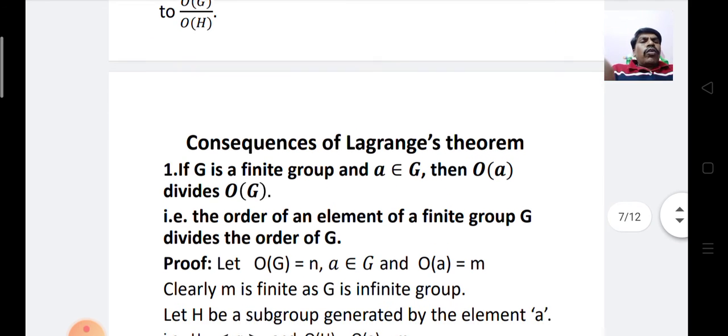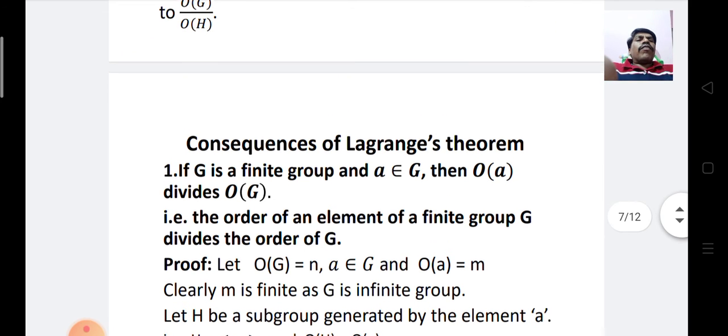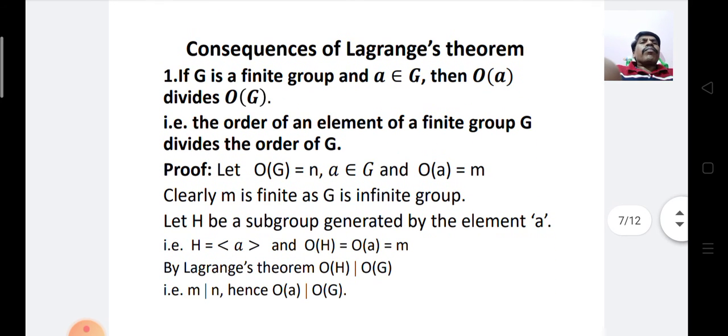Now we learn the consequences of Lagrange's theorem. The first one: if G is a finite group and a belongs to G, then order of a divides order of G. That is, if a is an element of G, then order of a divides order of the group G.